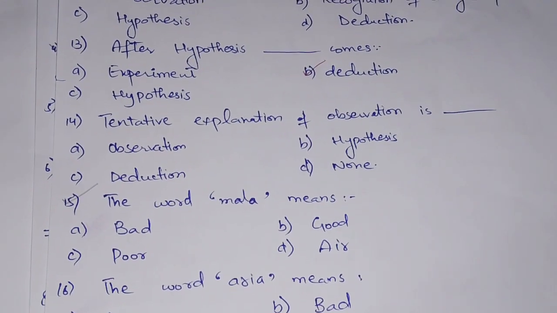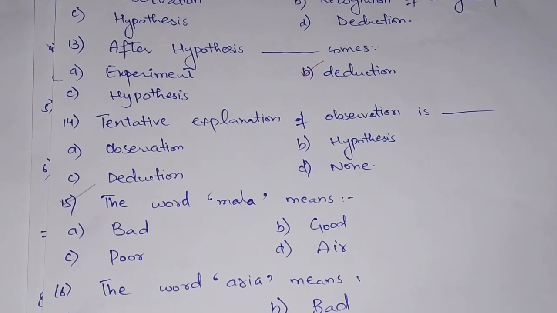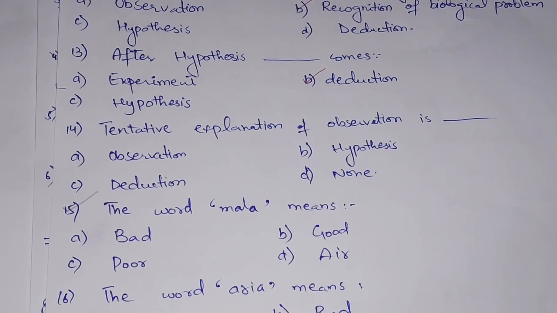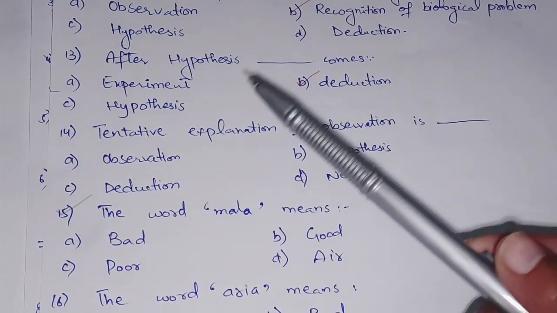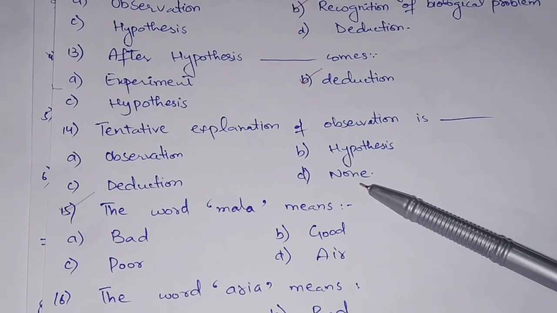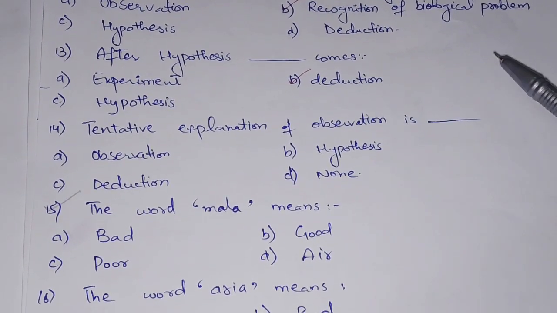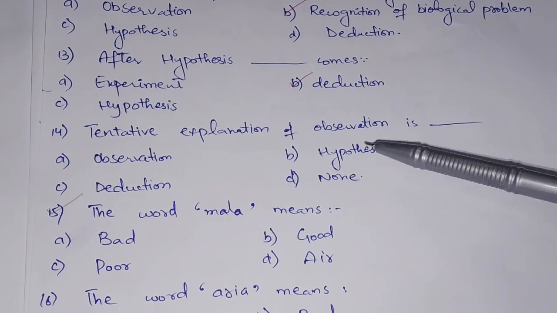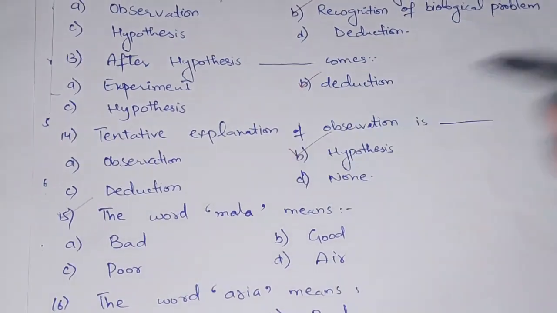MCQ number 14. Tentative explanation of observation is dash. It is a general term used for the hypothesis. We have here the observation, hypothesis, deduction, and option number 4, which is none of these. So as I've already told you that it is a general term used for the hypothesis, option number B will be the correct option.